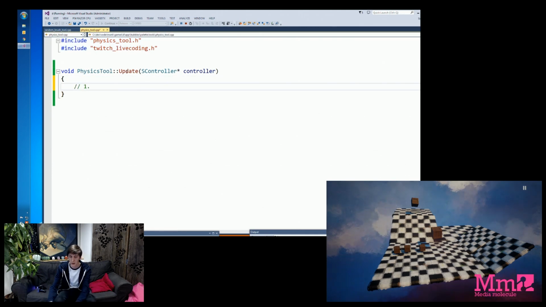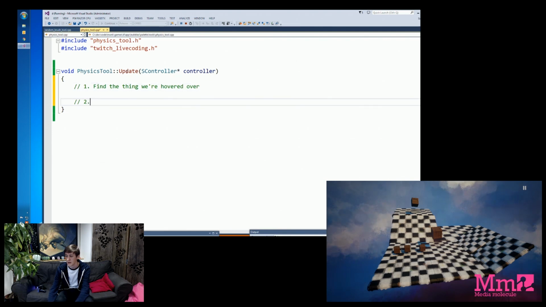So step one is to check what we're hovered over. Now we're using a tool that has to click on things in the world. So the first step is to find out what thing we mean. So step one is find the thing we're hovered over. Now step two is presumably we want some sort of interaction. So we want it that when you click an object, something happens. So step two is check, again, just like with random brush, if the player pressed something on the controller. In this case, I'm going to tie it to the trigger. So check if the player clicked the trigger is step two.